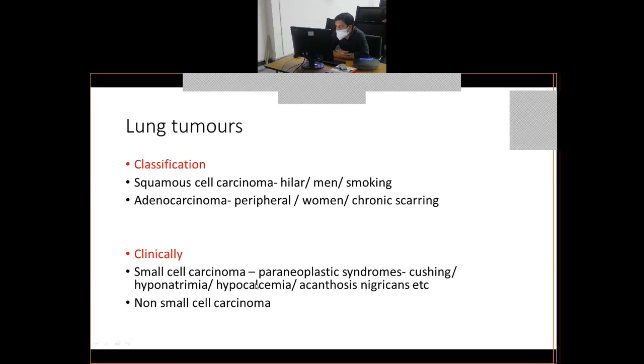What are the treatment options? Before starting the treatment in lung tumors, you will tell the patient that if your tumor is a small cell carcinoma, your prognosis is poor. You have to explain to the patient that prognosis is poor. But if it is a non-small cell carcinoma, you will say we will try our best to treat you. The prognosis is relatively better as compared to other types of tumors of the lung. You will explain the prognosis to the patients, and then you will start your treatment.